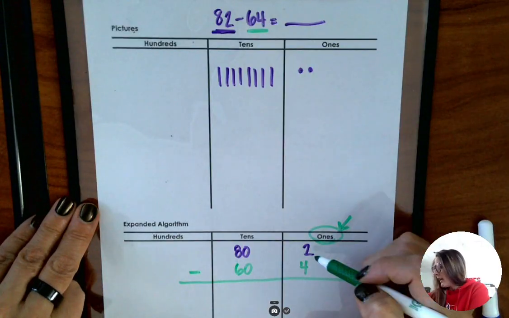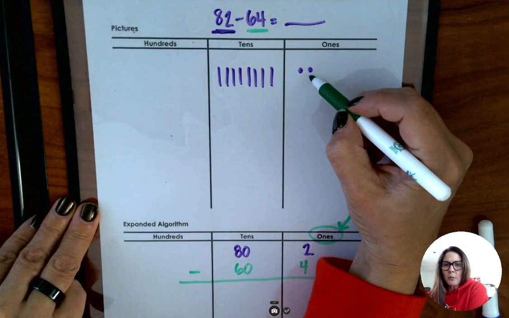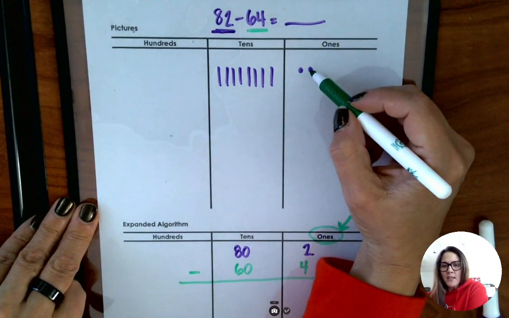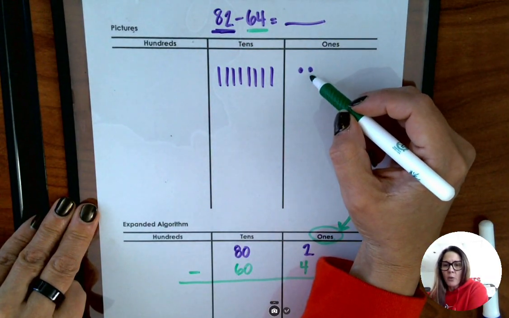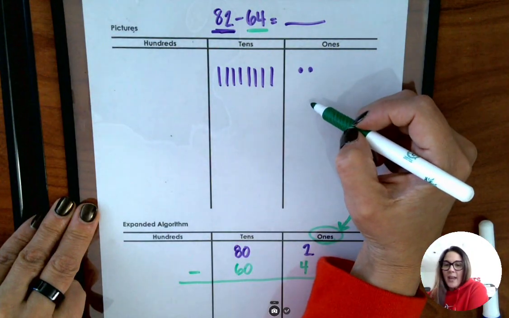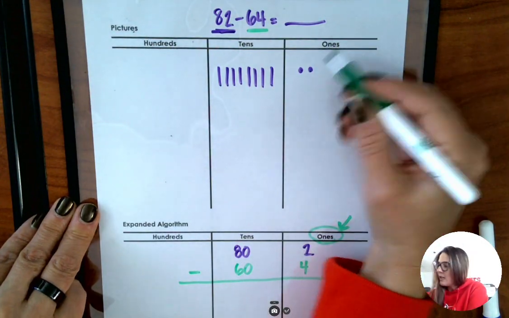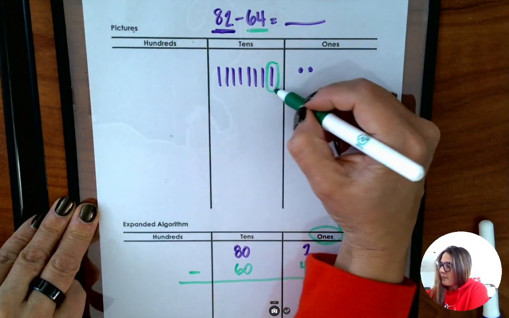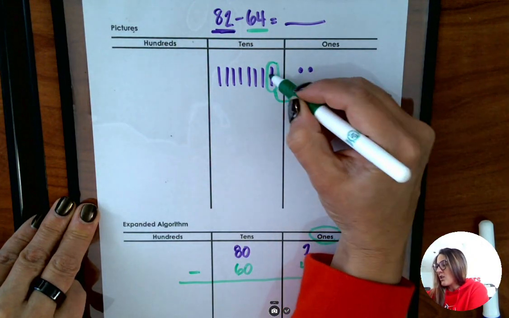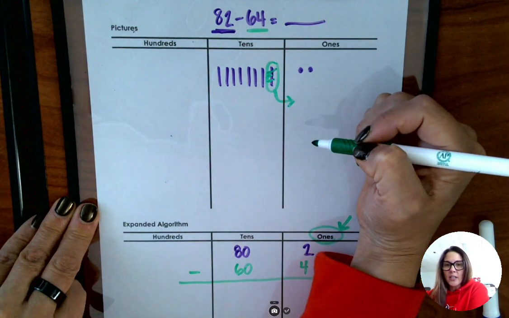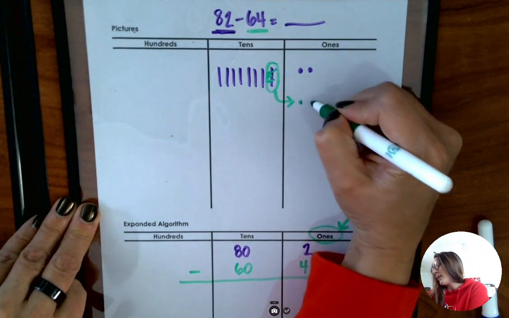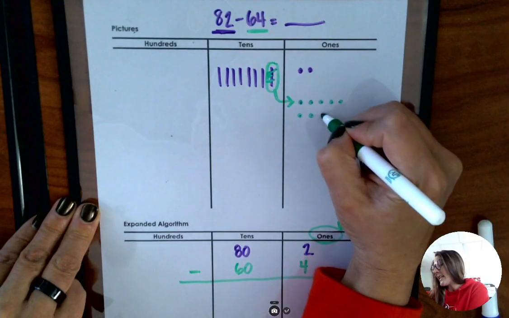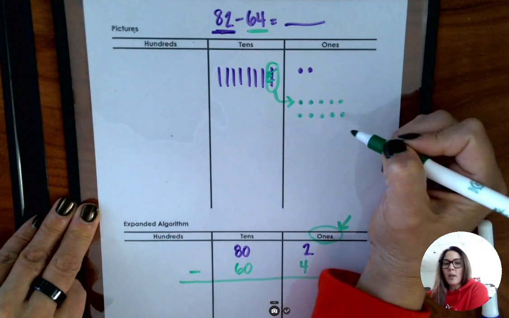If I have these 2 lonely ones right here and I need to take 4, or if my mom has 2 cookies but I want 4 cookies, we know that can't work. So I'm going to go borrow from next door. I'm going to take this 10 tens and exchange it. I'm going to put my E for exchange, and I'm going to put 10 ones because I know that 1 ten is the same as 10 ones.